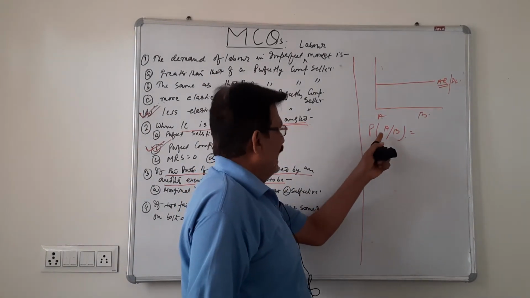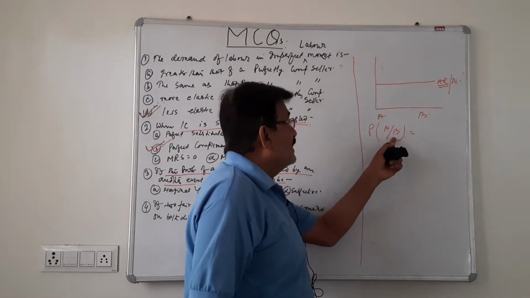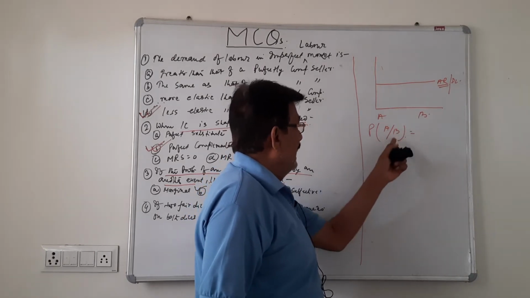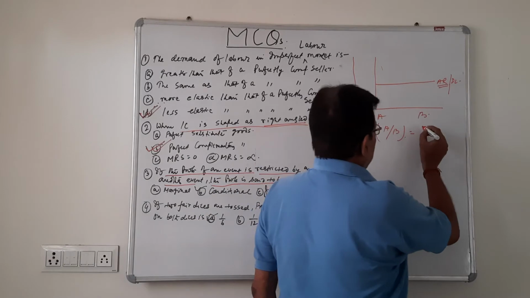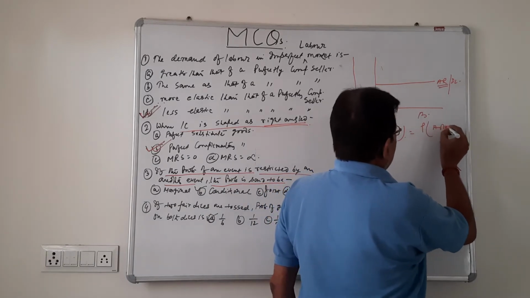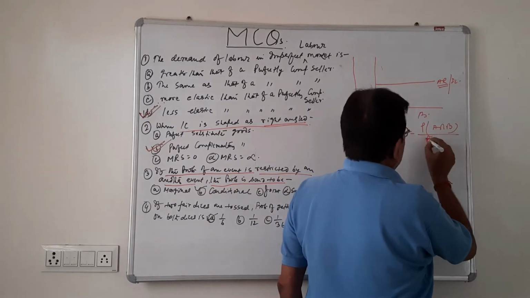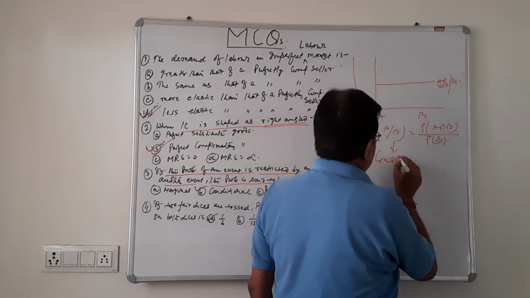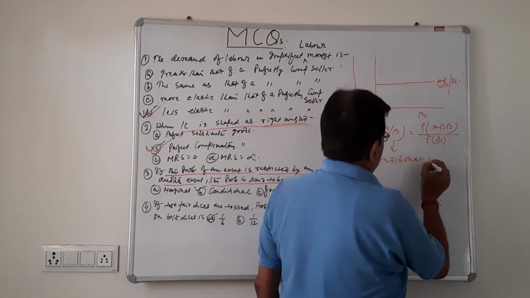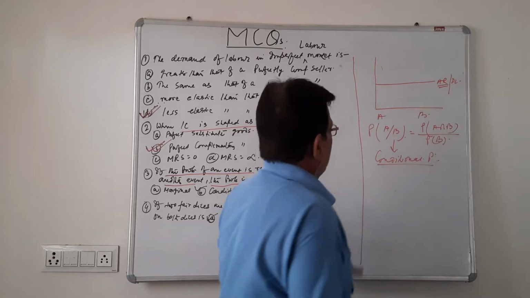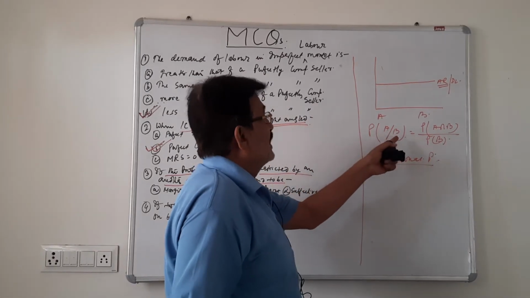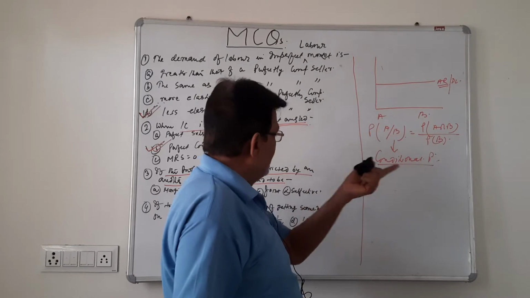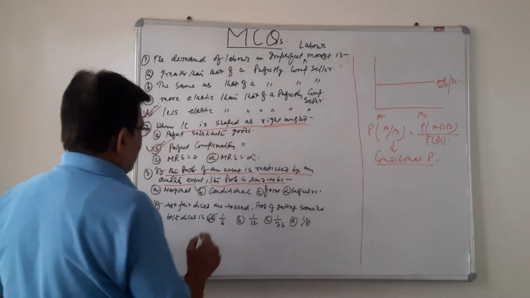That is, the happening of A is restricted by the occurrence of another event, and it is defined as P(A intersection B) divided by P(B). So when the occurrence of an event is restricted by the occurrence of another event, it is known as conditional probability.